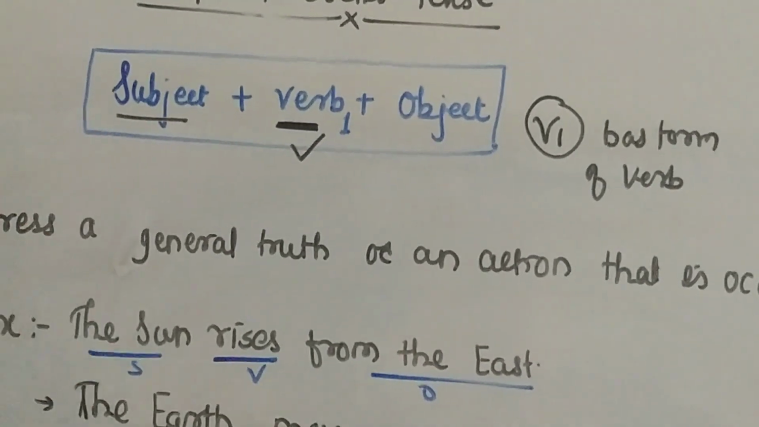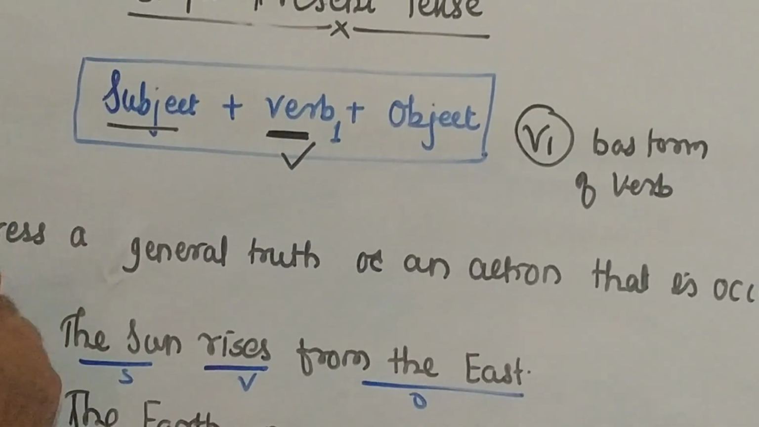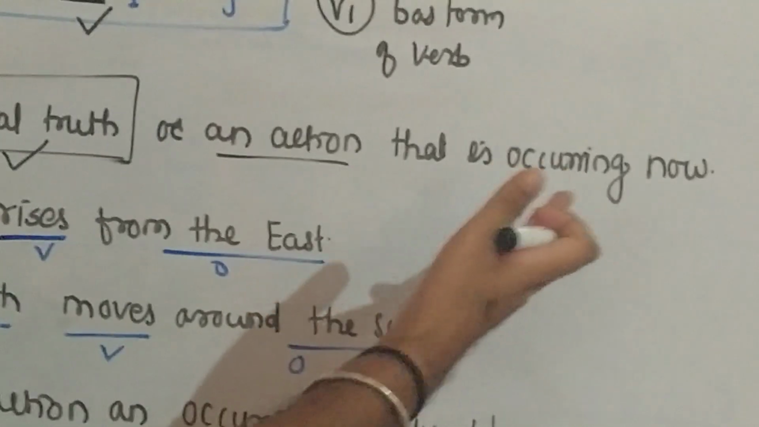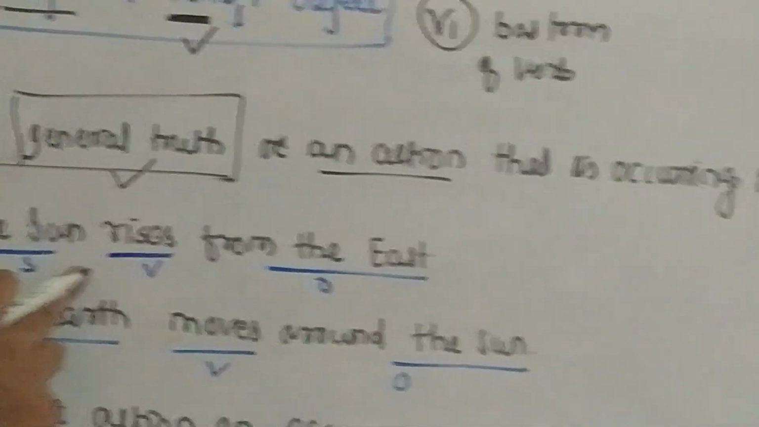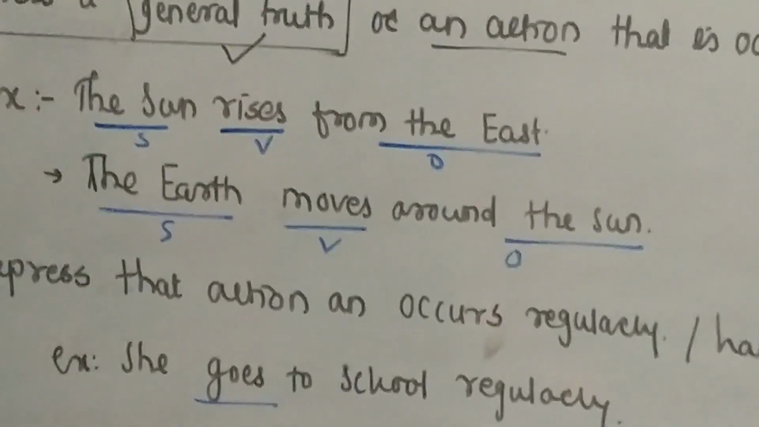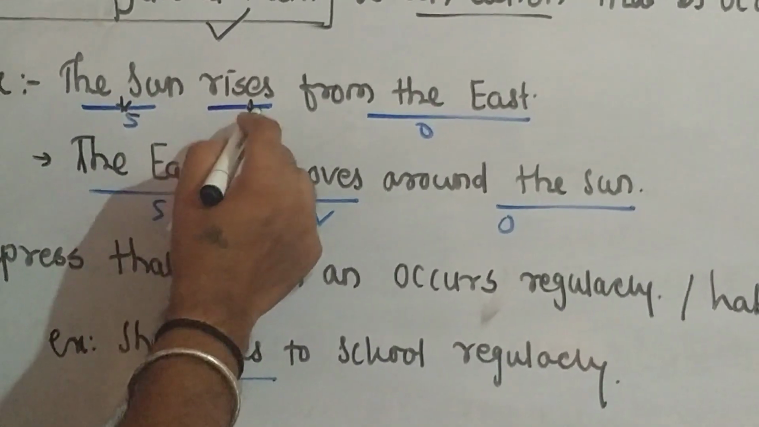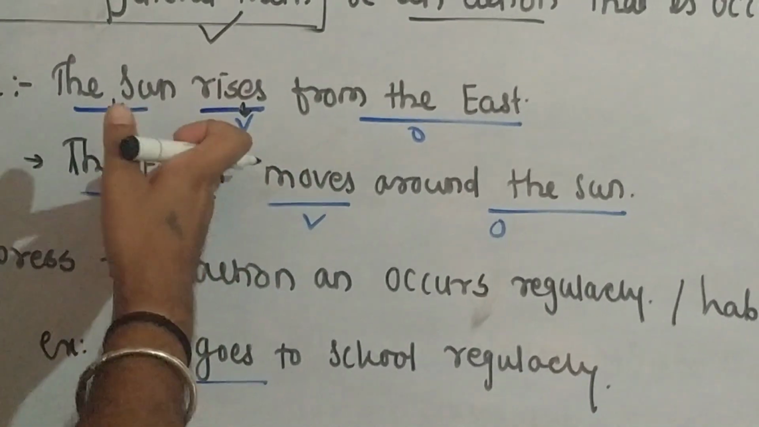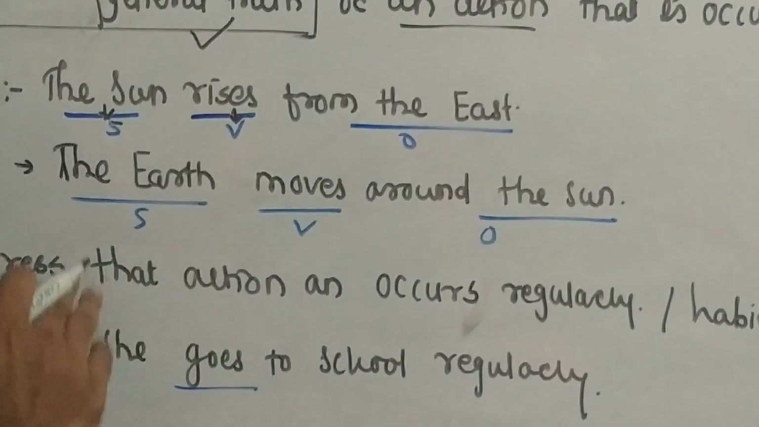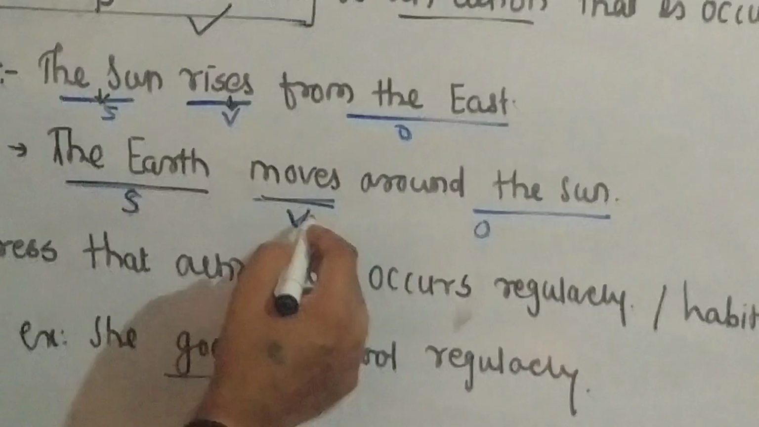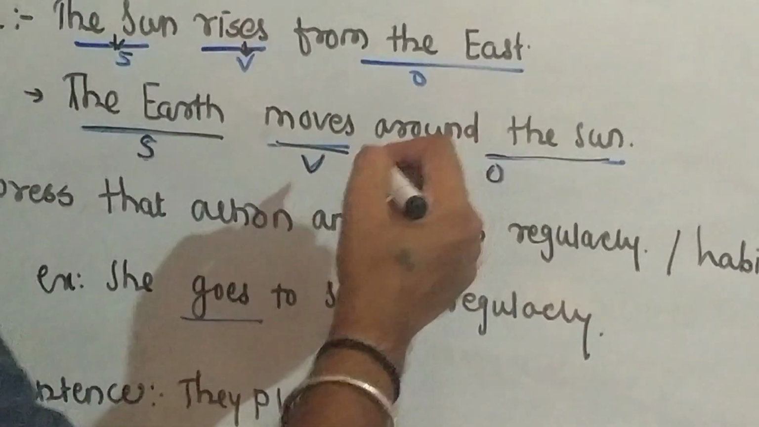Now see where to use the simple present tense. Generally to express a general truth or an action that is occurring now. Now see, the sun rises from the east. So it is a general truth. It never changes. Here the sun is the subject, rises is the verb in base form, and from the east is the object. The second one: the earth is the subject, moves is the verb, and the sun is the object.